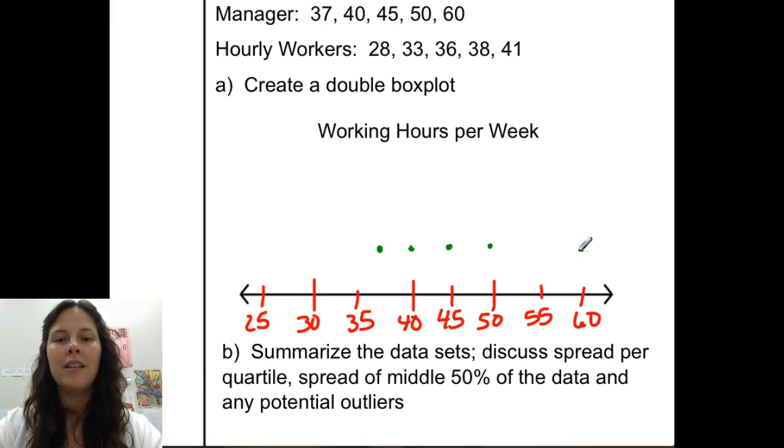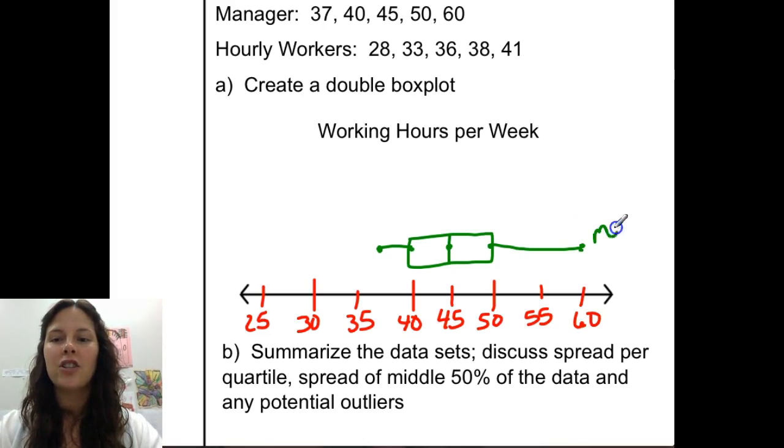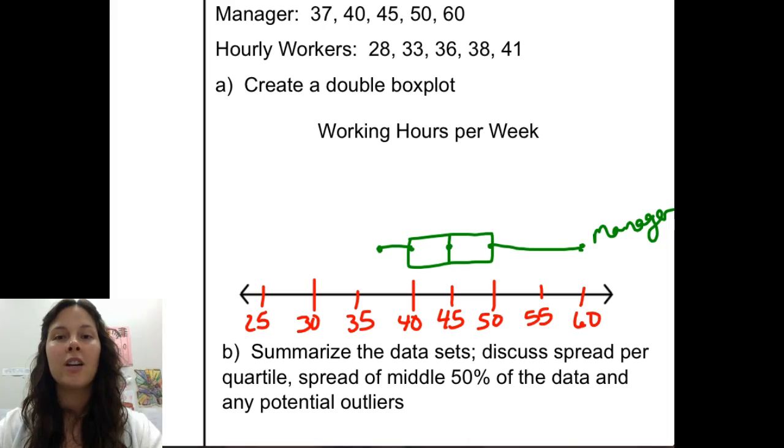To create the box plot, you make a box around quartile 1 and quartile 3 with a vertical line through the median, and we draw whiskers out to the minimum and the maximum value. It's also called a box and whisker plot. As a reminder, there is the same amount of data in each section of the graph. Even though that last whisker looks longer, it does not contain more data. What that means is that the data is more spread out than the rest of the data in the set. If you have a long whisker, it could also potentially alert you to an outlier.